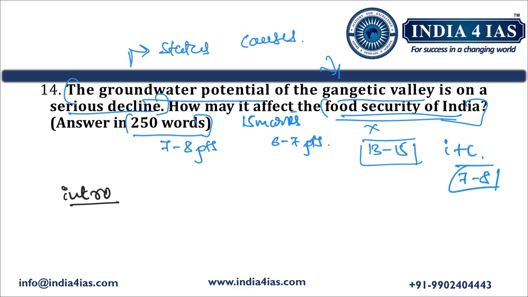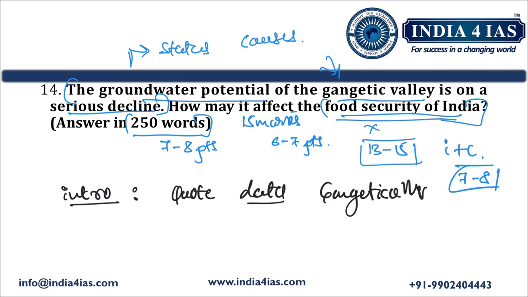In the introduction, either we will quote any data with respect to the decline of groundwater in Gangetic Valley, or else we will be writing the importance of Gangetic Valley in ensuring the food security in India. What is the importance of Gangetic Valley in ensuring the food security of India? These are two alternative forms of introduction. So we will go for the second one, that is, we will highlight the importance of Gangetic Valley with respect to food security in India.